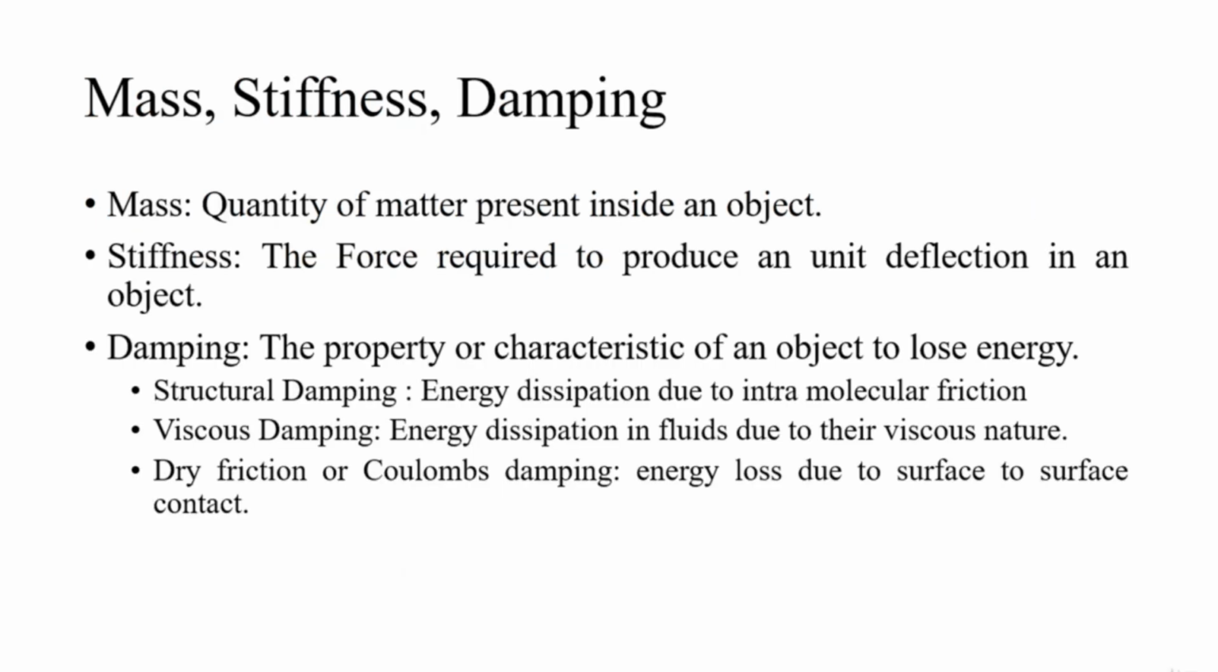Damping can be divided into three types: structural damping, which is an inherent property of the material or the structure; viscous damping, which is caused by fluids; and the third one, dry friction or Coulomb damping, which occurs due to the contact between two or more surfaces. In our free vibration analysis, we are not going to consider these damping effects, we are only going to consider the mass and stiffness effects.